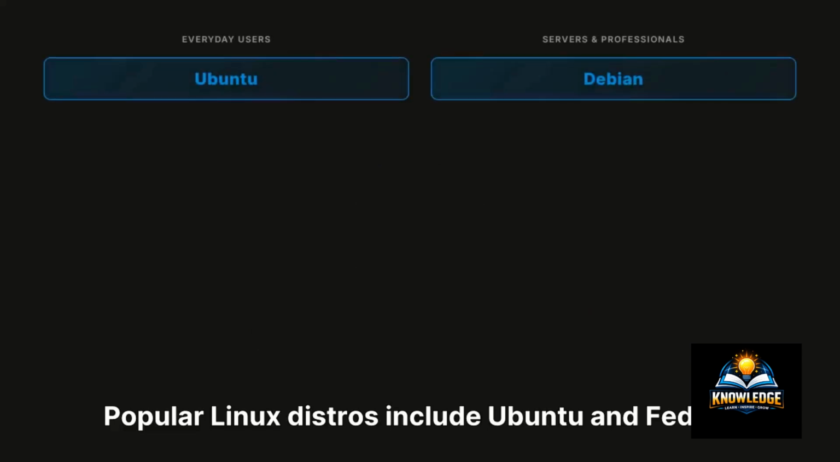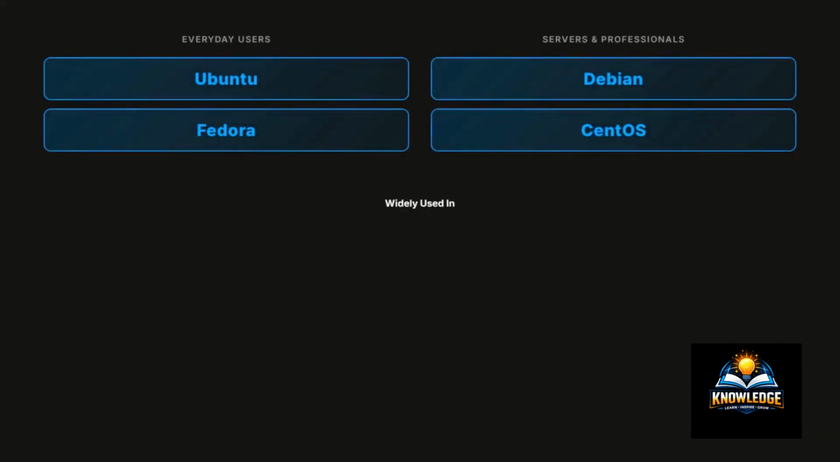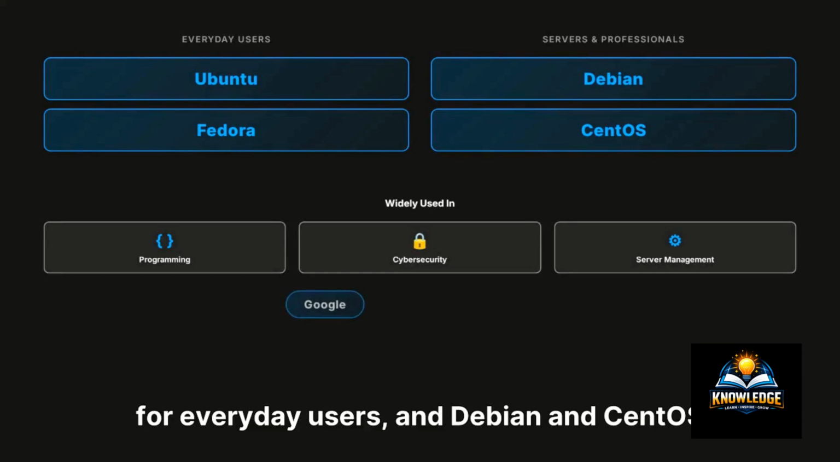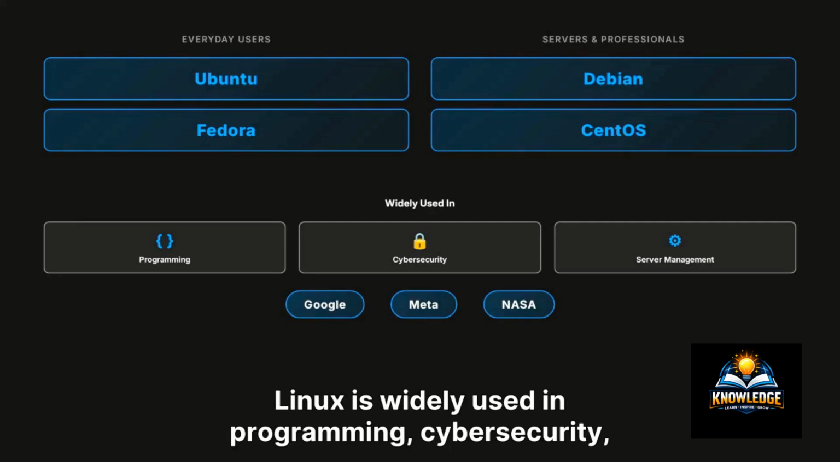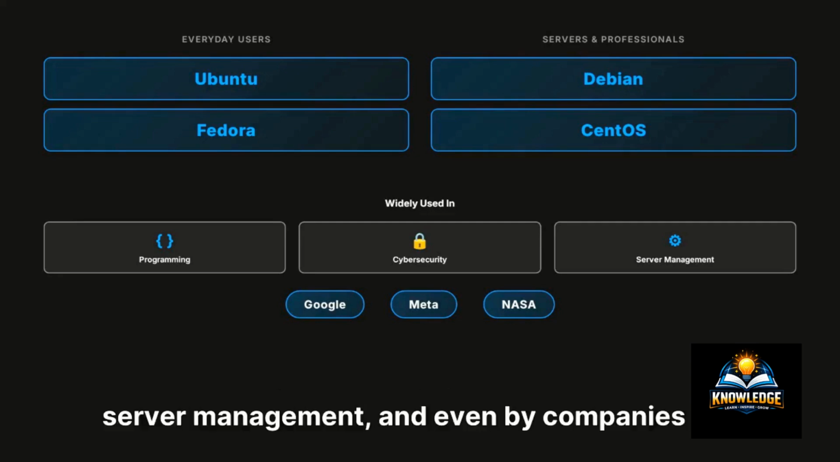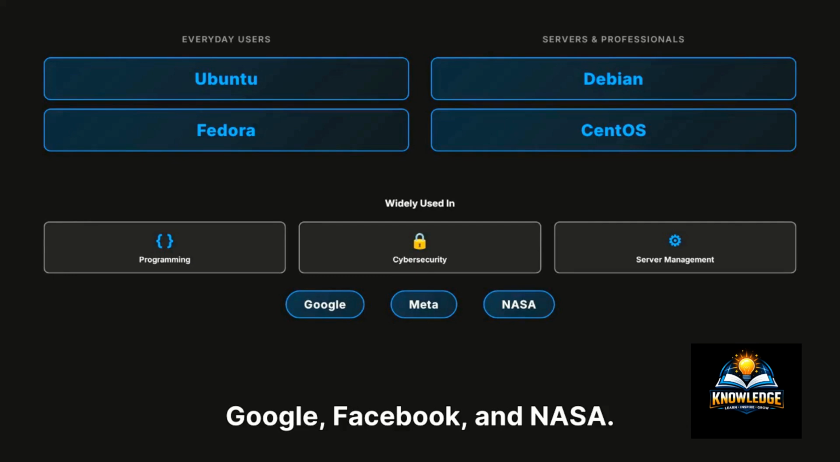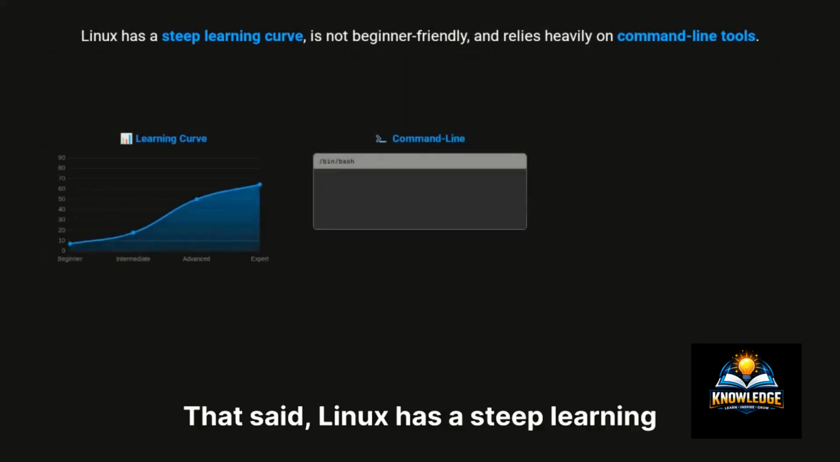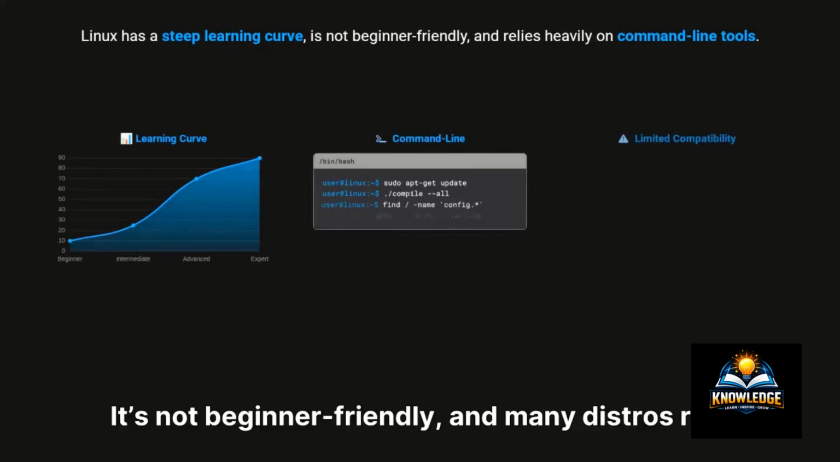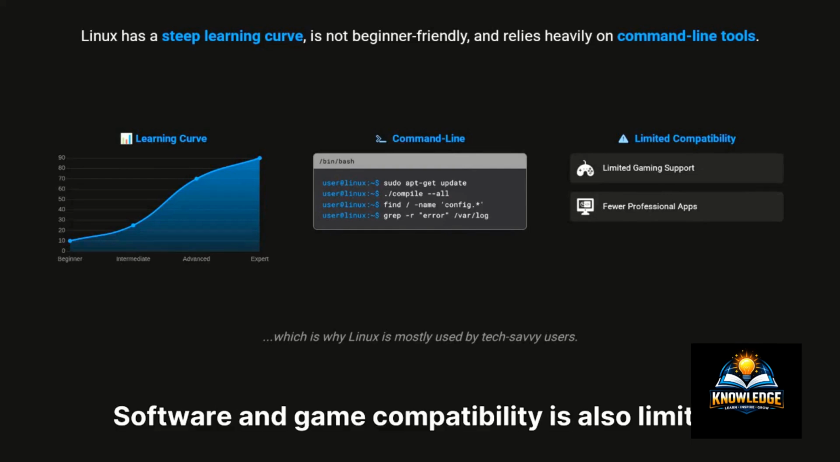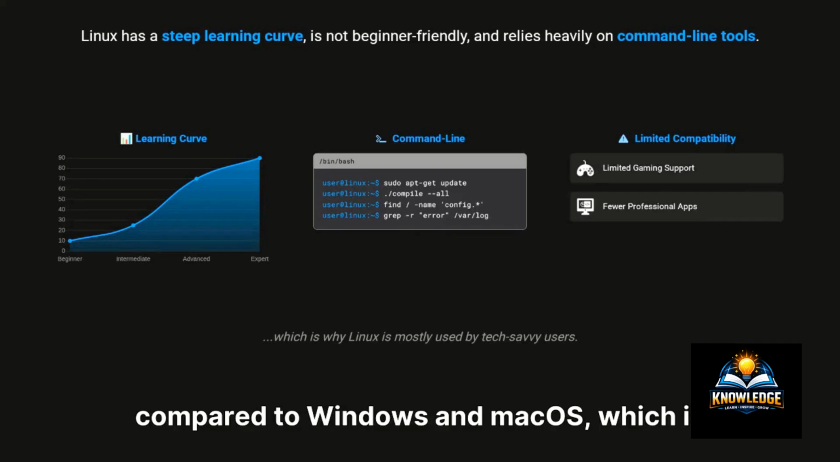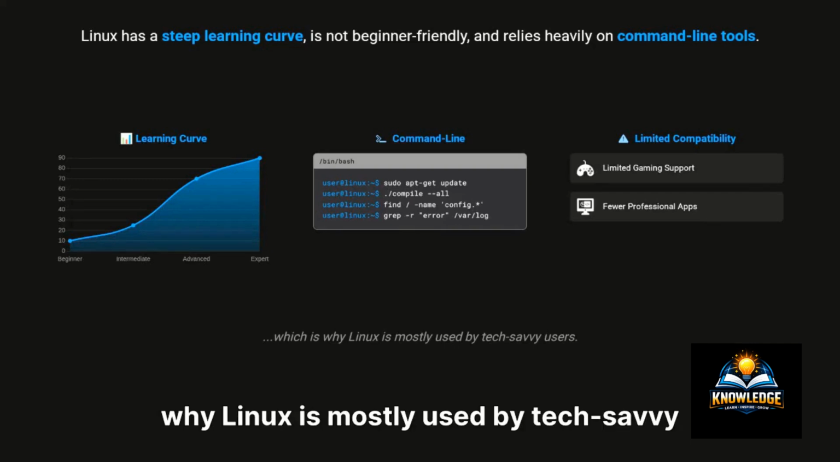Popular Linux distros include Ubuntu and Fedora for everyday users, and Debian and CentOS for servers and professionals. Linux is widely used in programming, cybersecurity, server management, and even by companies like Google, Facebook, and NASA. That said, Linux has a steep learning curve. It's not beginner-friendly, and many distros rely heavily on command-line tools. Software and game compatibility is also limited compared to Windows and macOS, which is why Linux is mostly used by tech-savvy users.